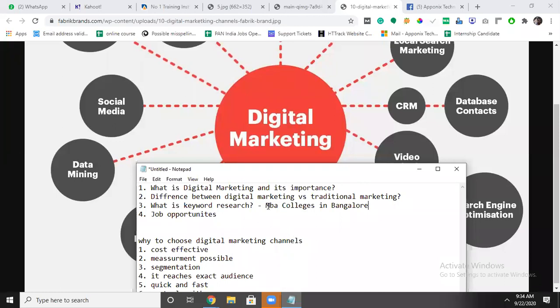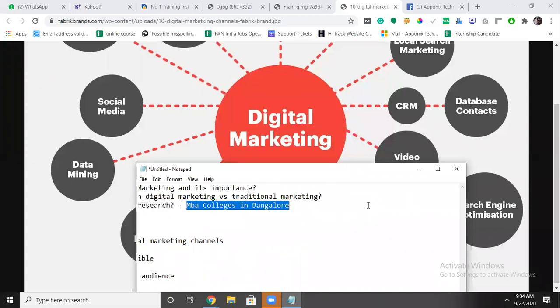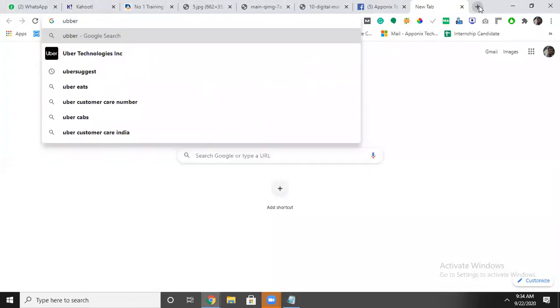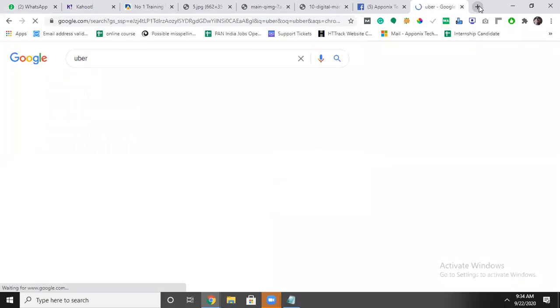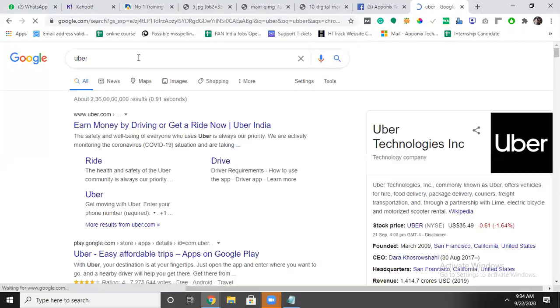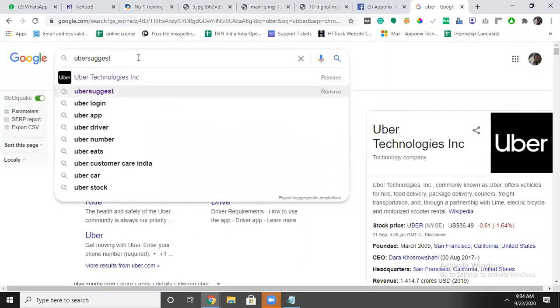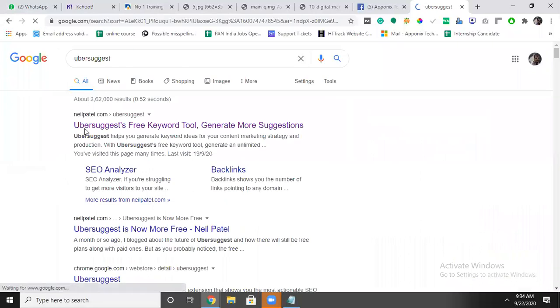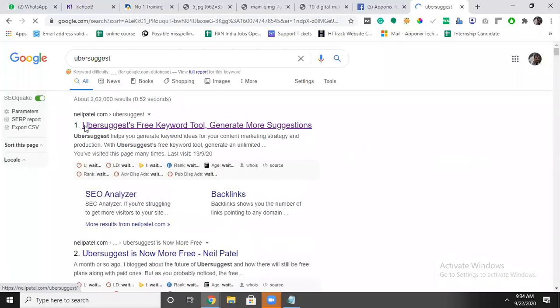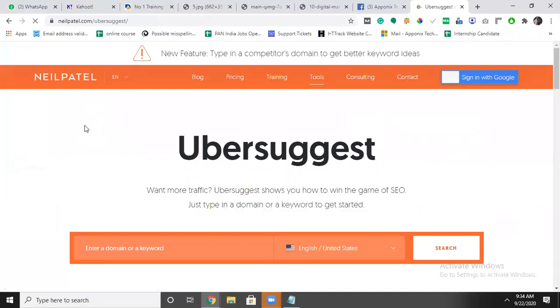You have to use the tool called Ubersuggest. It's a free tool. There are some limitations in it.